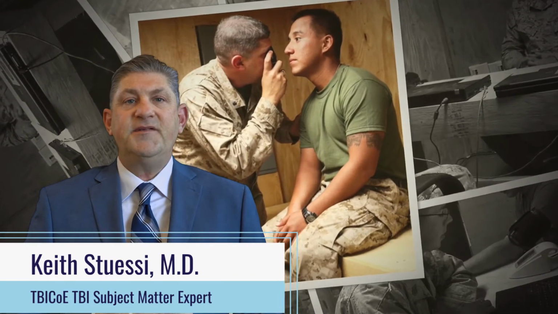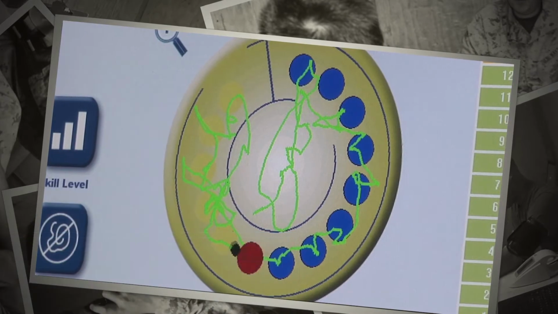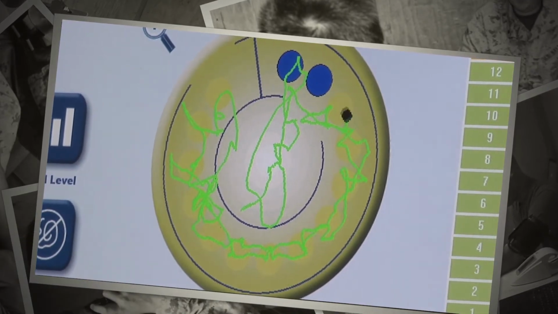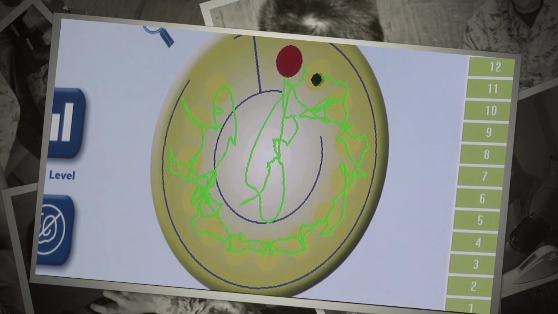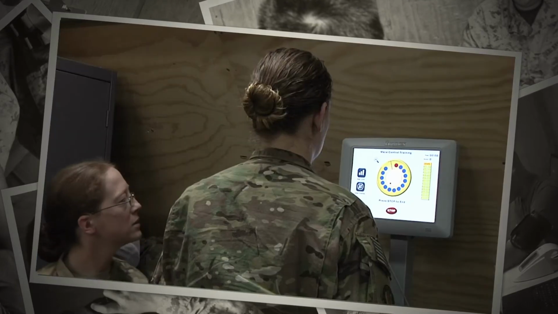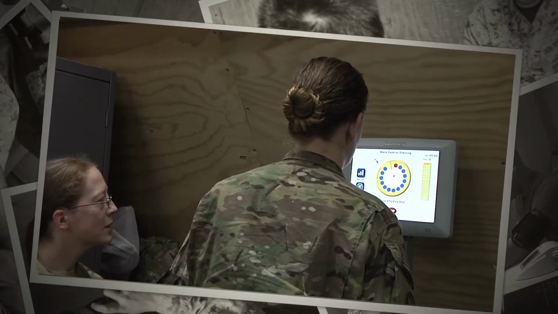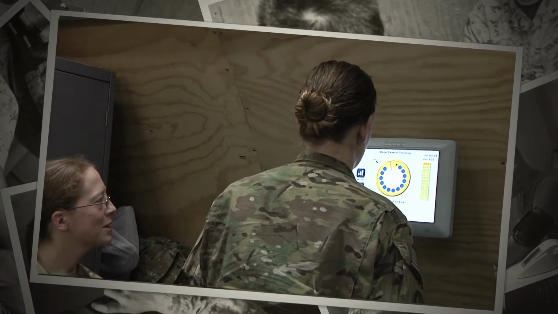Hello, I'm Dr. Keith Stussy, a member of the Clinical Practice and Clinical Recommendations team at the Traumatic Brain Injury Center of Excellence. As a Navy primary care sports medicine physician for 23 years, I had the honor of taking care of hundreds of active duty service members who had sustained concussions or mild traumatic brain injuries. I will be your guide for today's training, and we're hoping this video will help you become more familiar with the progressive return to activity process when treating service members with concussions.